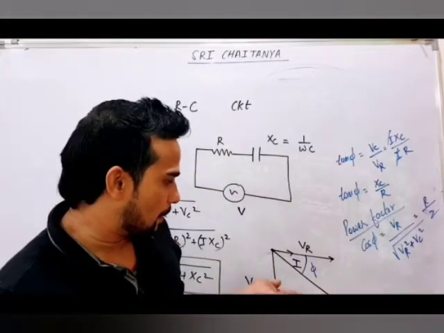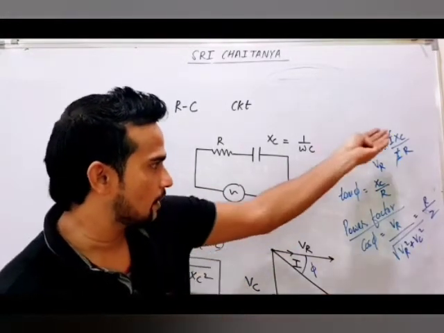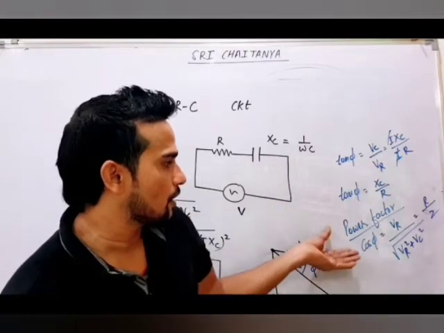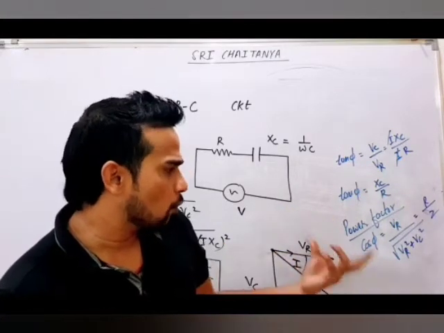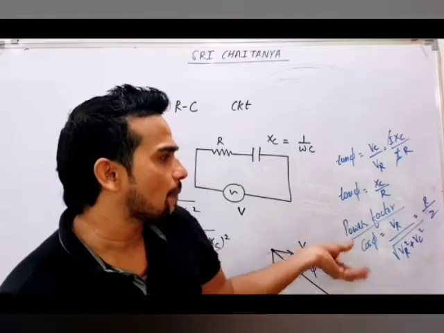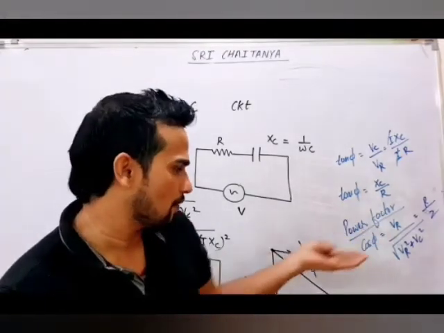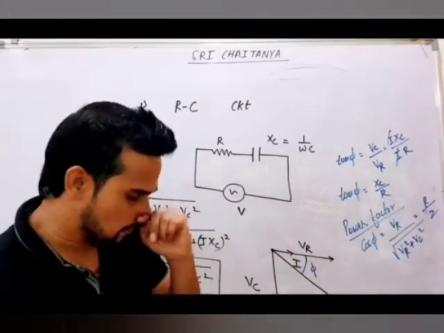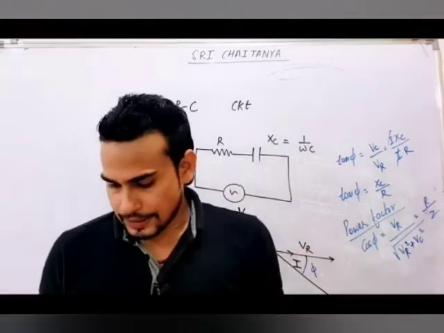Tan phi you can find as perpendicular by base, that will come XC by R, but more important is your power factor. I think you know also, cos phi will be equal to R by Z. So this is how we have talked about RC circuit.